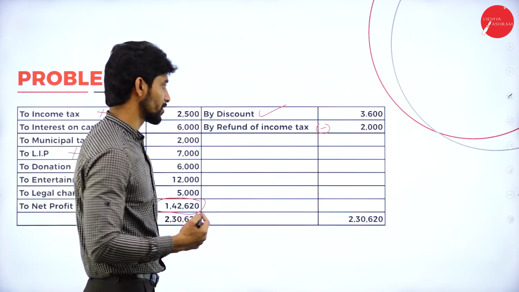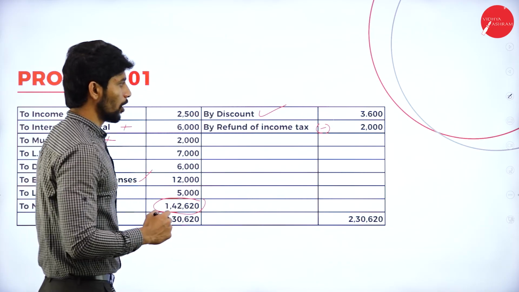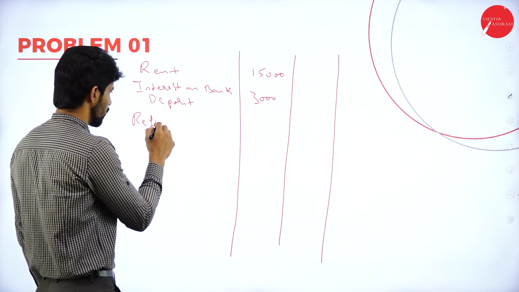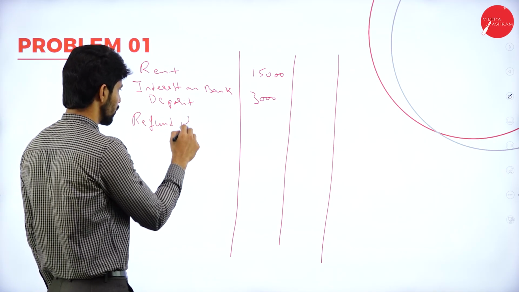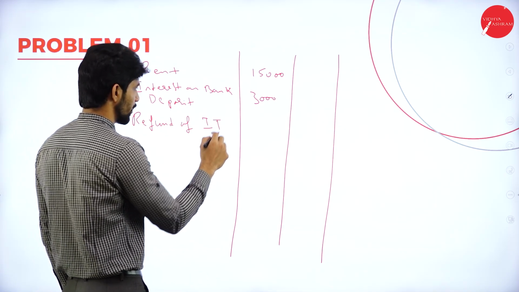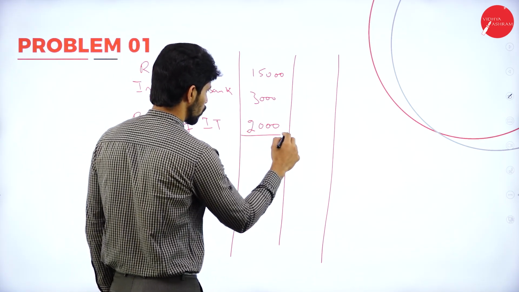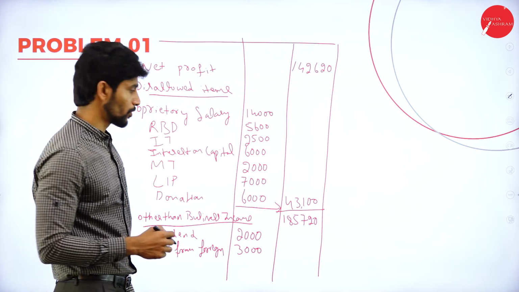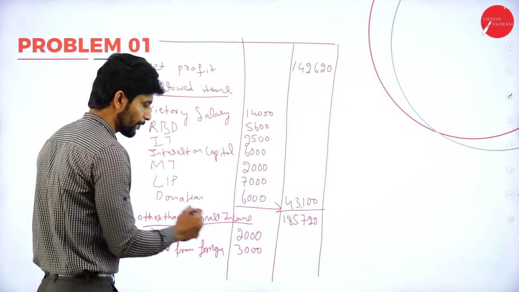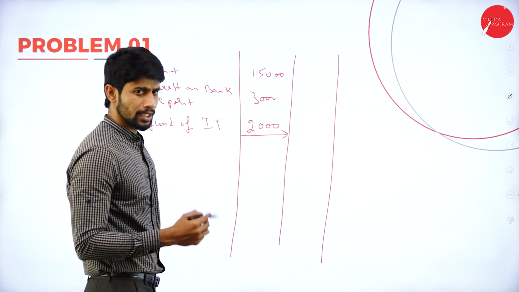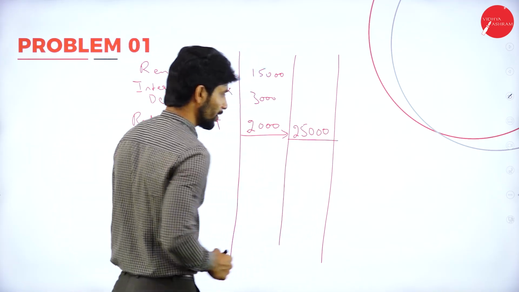Now we are supposed to deduct. So refund of income tax of rupees 2,000. Now total the inner column. 2 plus 3, 5,000. 5,000 plus 15,000, 20. 20 plus 3, 23. 23 plus 2,000, 25,000.